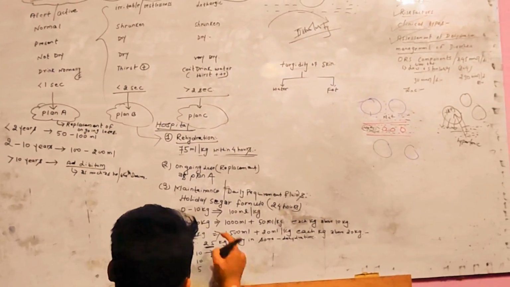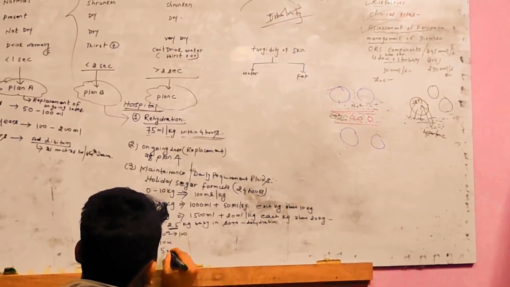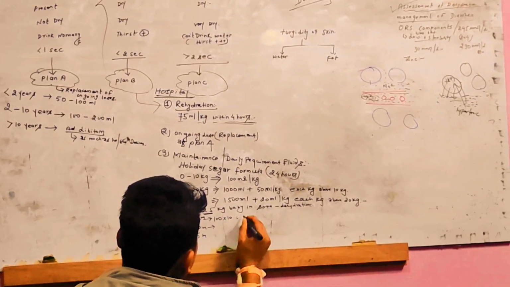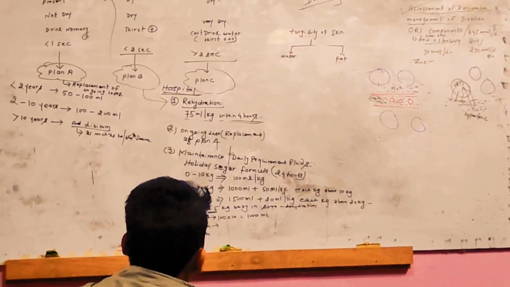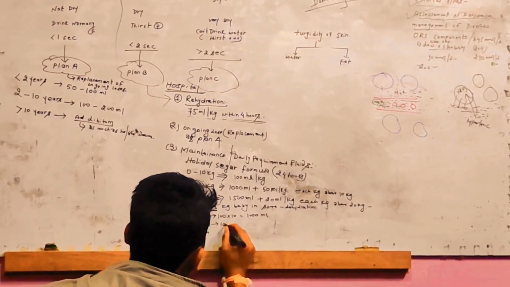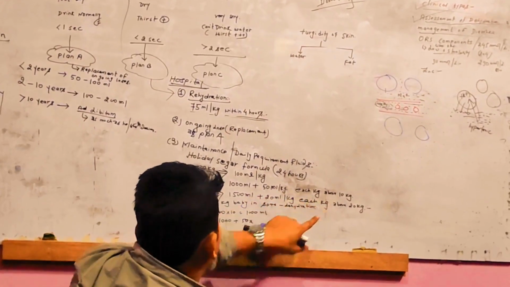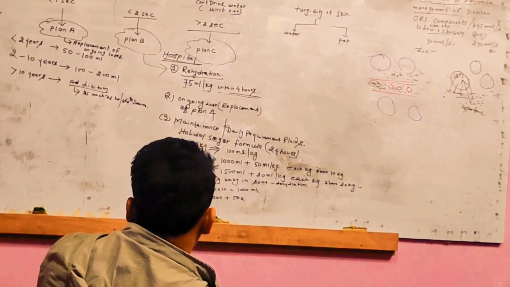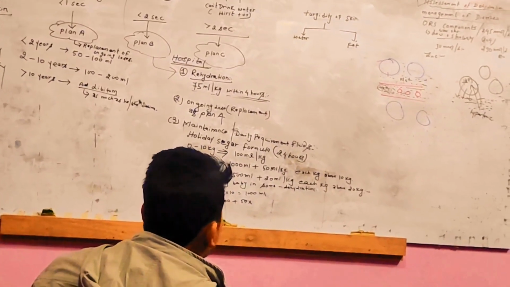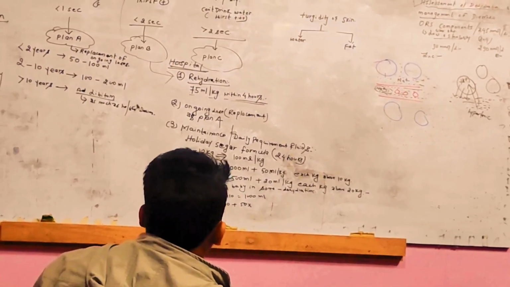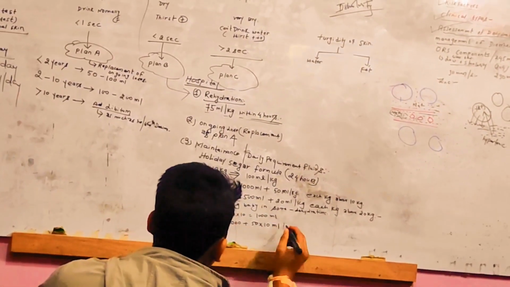For the first 10 kg, the formula is 100 ml per kg. So 100 ml into 10 is 1000 ml. And this is for the next 10, where the formula is 1000 plus 50 per kg above 10. So above 10, what is the per kg above 10? In this case it is 15. So we are not going to write 15 here; for the next, above 10 kg, we will be writing 10 ml.